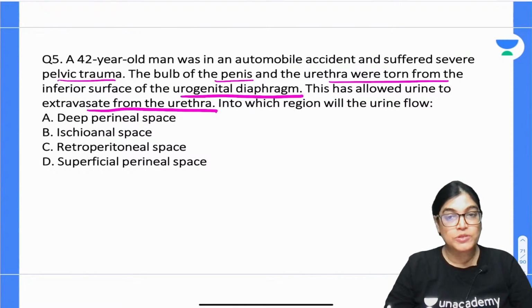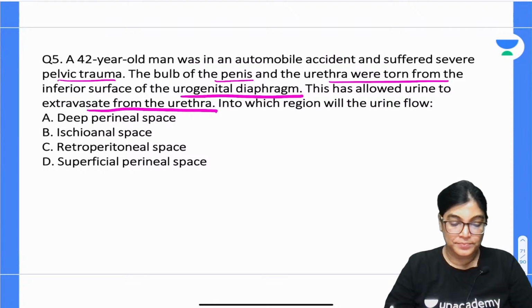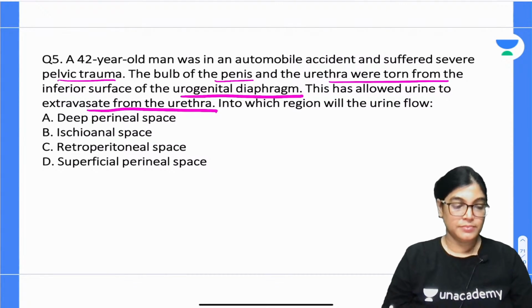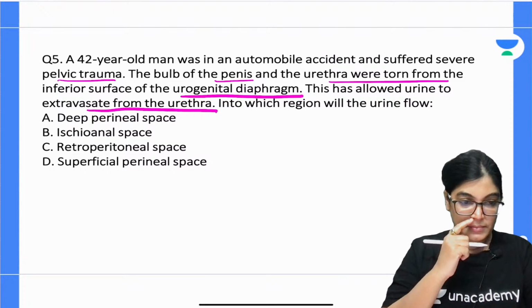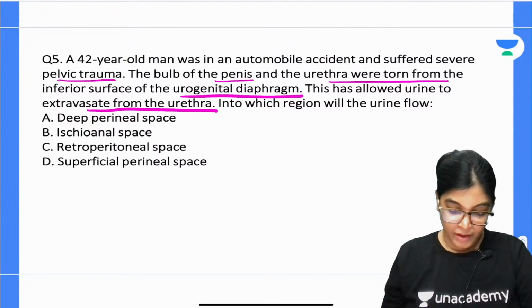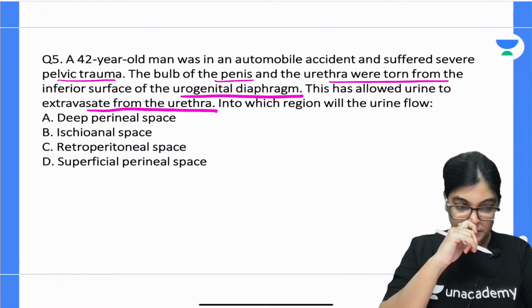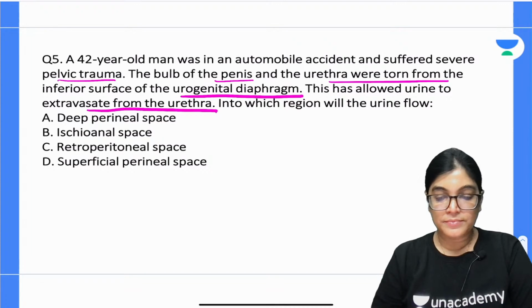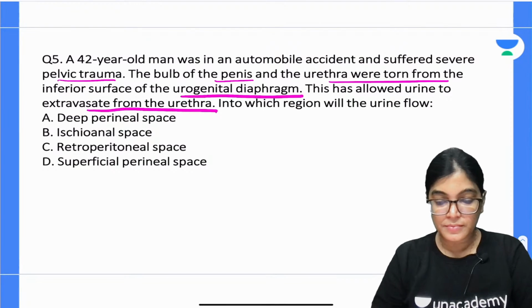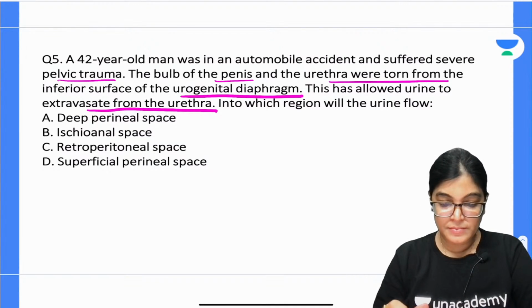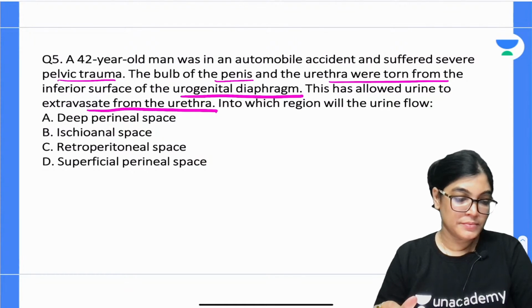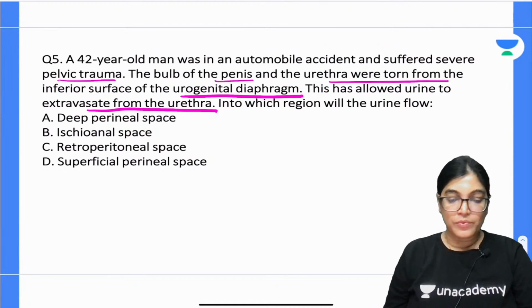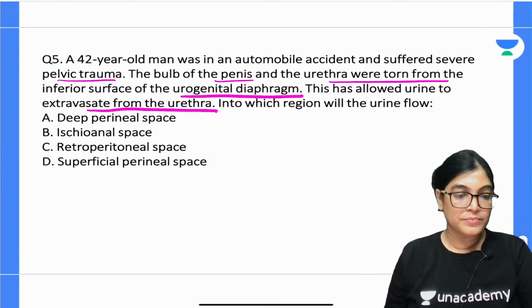We have got 4 options and you have to give me the correct answer. Your time starts now. All of you, please mark the correct answer.